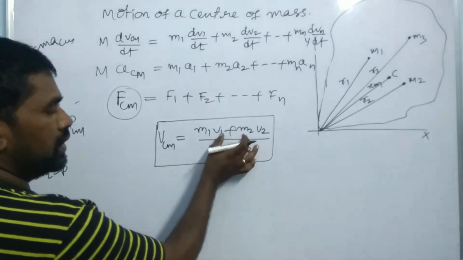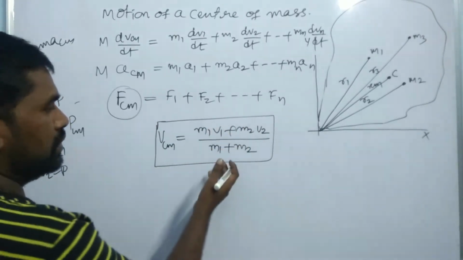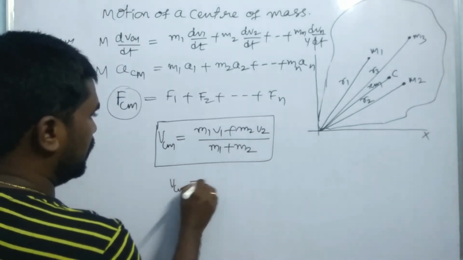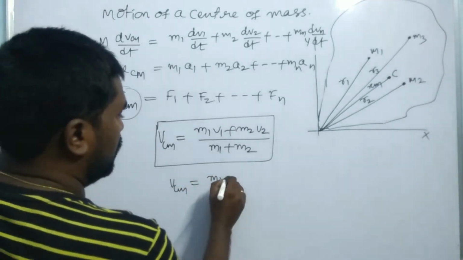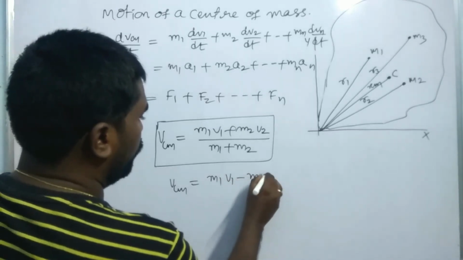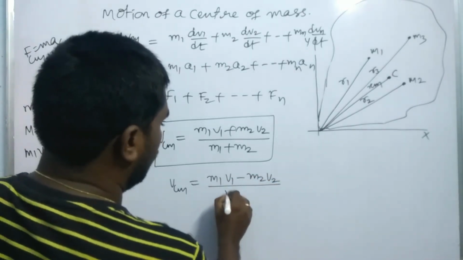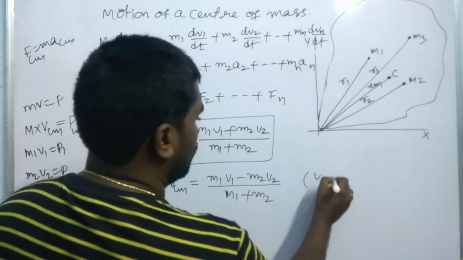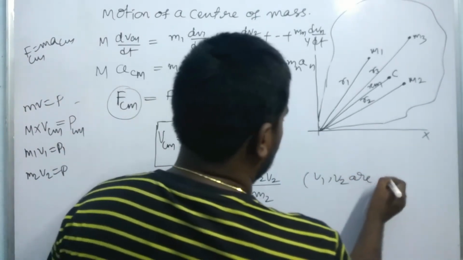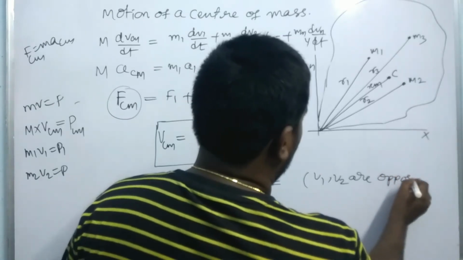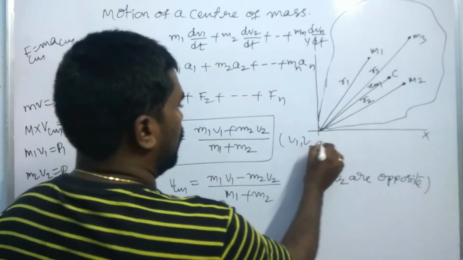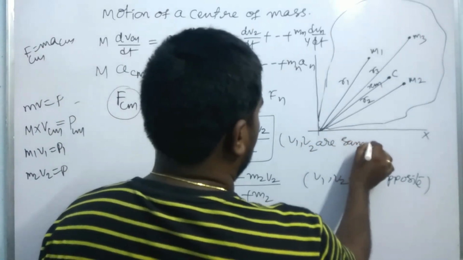If two particles are moving in opposite directions with different velocities, then Vcm is equal to (m1 v1 minus m2 v2) by (m1 plus m2). Here v1 and v2 are opposite, and in the earlier case v1 and v2 are in the same direction.